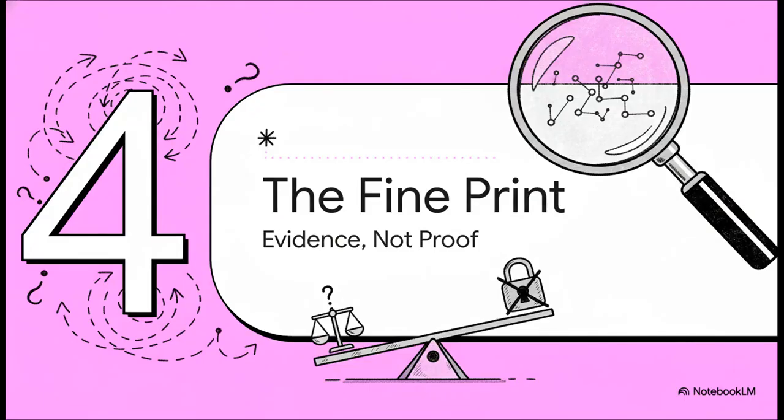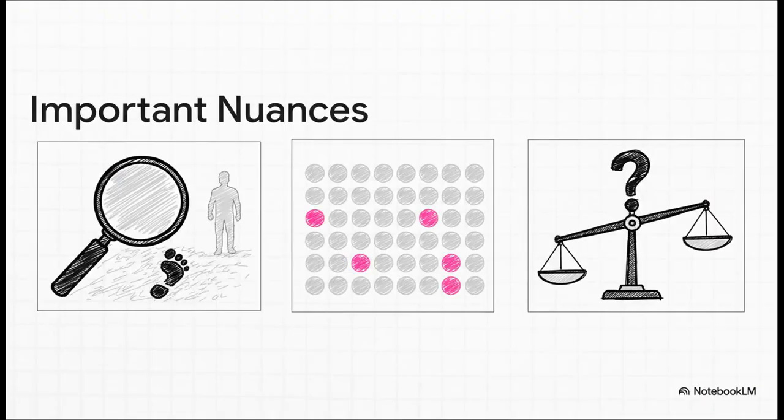But, and this is a huge but, there is one last, incredibly important piece of fine print we need to cover. Because a significant result, well, it isn't the same thing as absolute proof. Look, it is so important to get this right. A p-value of 0.04 does not prove there's a salary gap. It just gives us strong evidence that the no gap story is pretty unlikely. Statistics is all about probabilities, not certainties. And remember that 5% threshold we set? That also means that, over the long haul, we accept that we're going to be wrong about 5% of the time. We'll claim a result is real when it was just a fluke. It's a calculated risk we take to be able to learn from data.